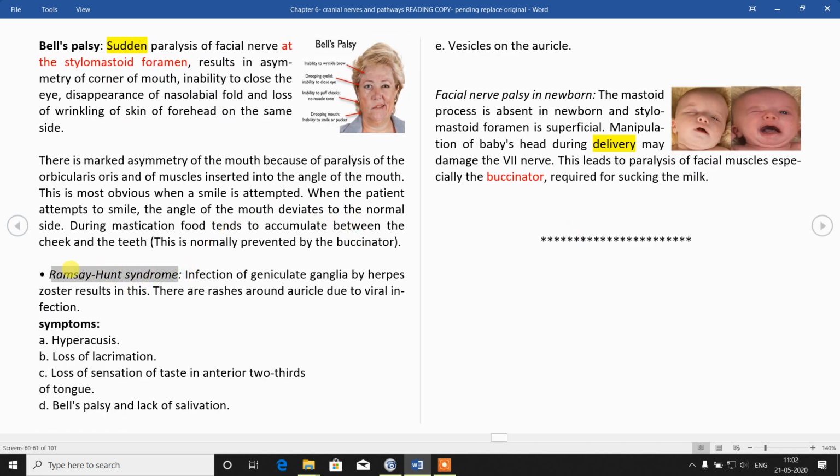In case of infection, it is called Ramsay-Hunt syndrome. Infection of the geniculate ganglion. So level 1 and 2 injury. Okay, there will be level 1, 2 and 3 symptoms. And the virus will show vesicles on the auricle via branches of the posterior auricular nerve.